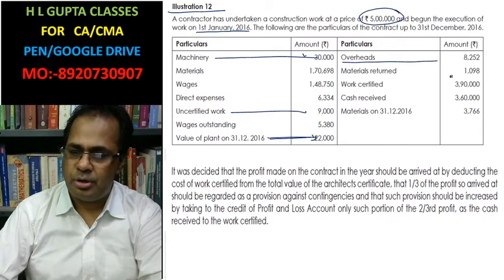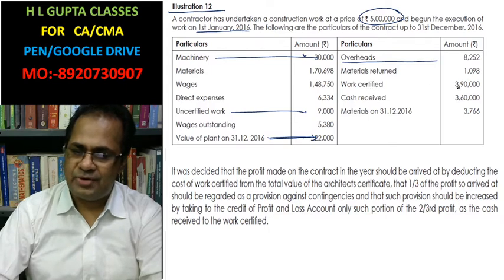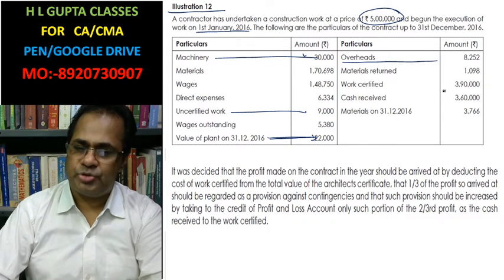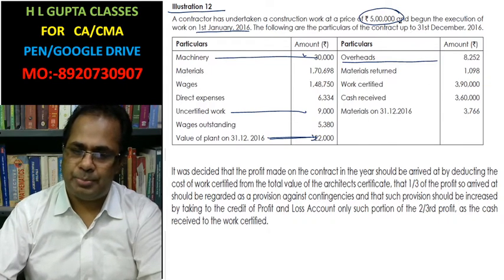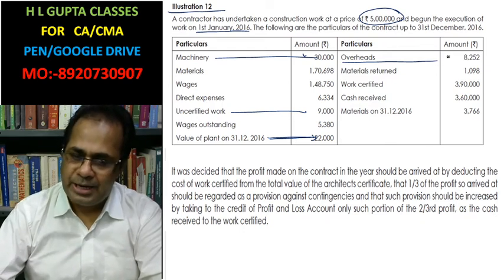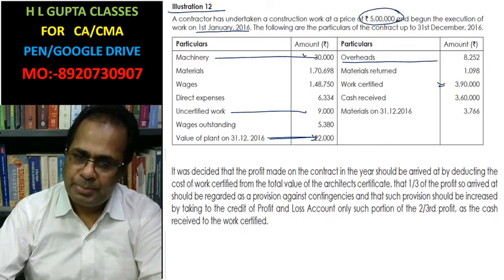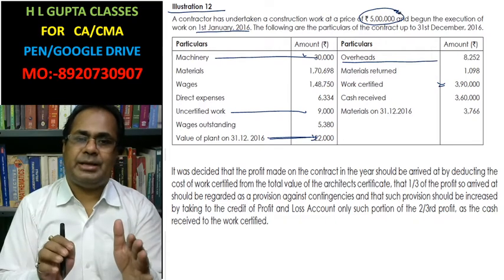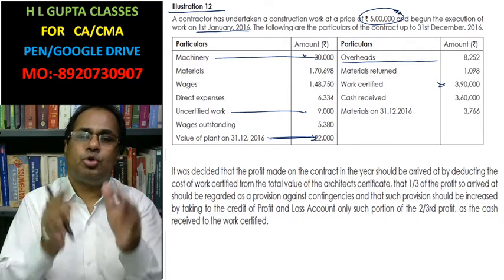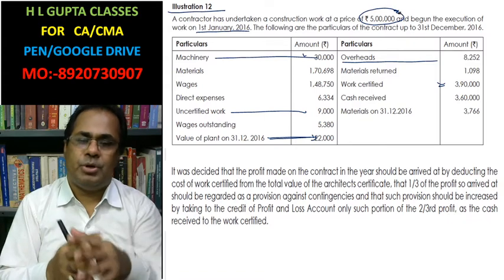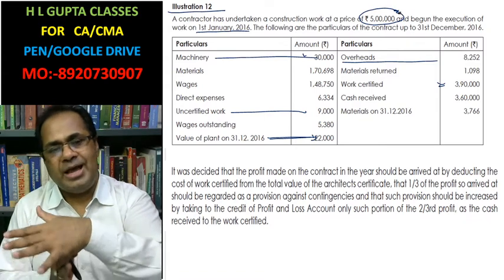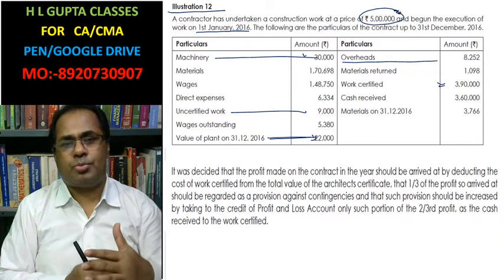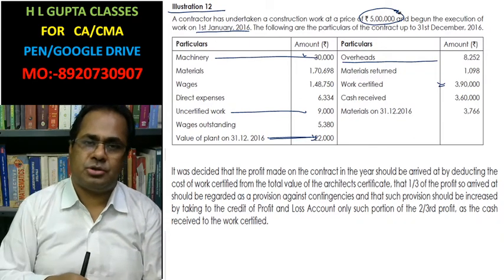Material return is this. Work certified is 3,90,000. This is more than 50%. 3,90,000 is more than 50% of 5 lakh. In this case, 1 by 3 of the notional profit will be kept in reserve, and 2 by 3 of the notional profit is transferred to the profit and loss account.